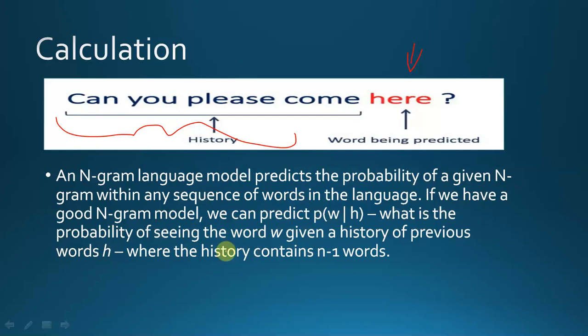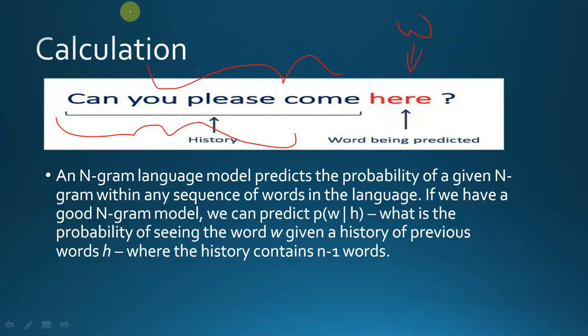What is the probability of seeing the word W given a history of previous words H? So this is H and this is W. We are predicting the probability of this word given this word history. This is the calculation of n-gram.